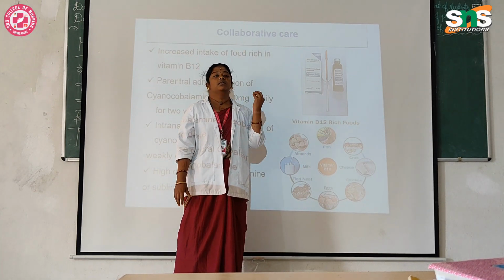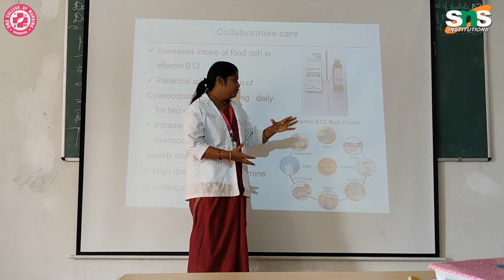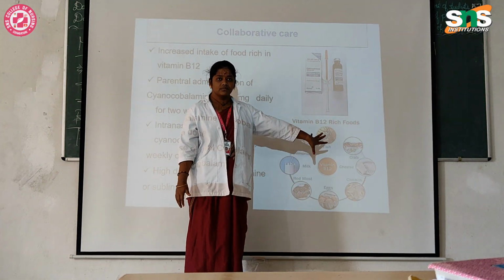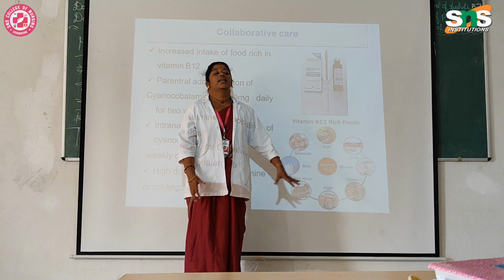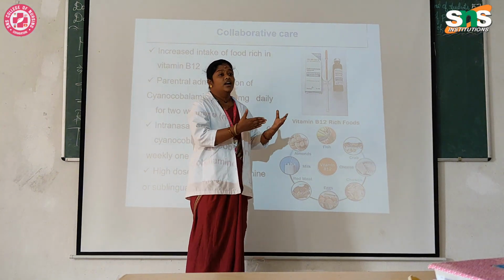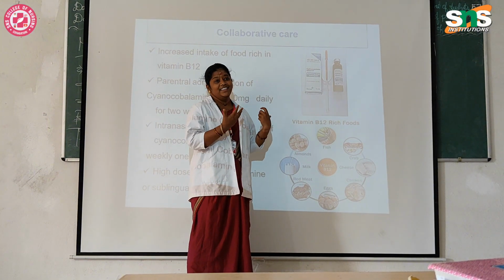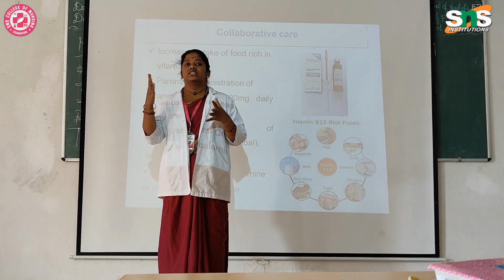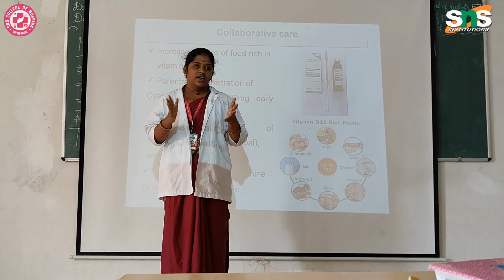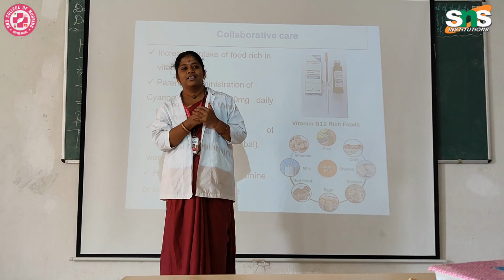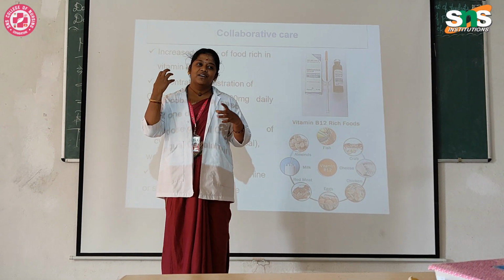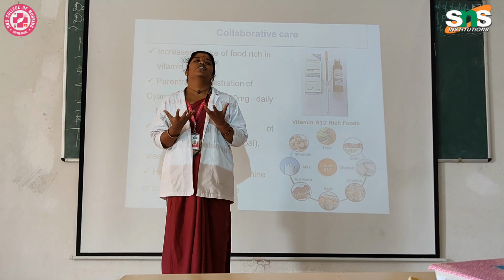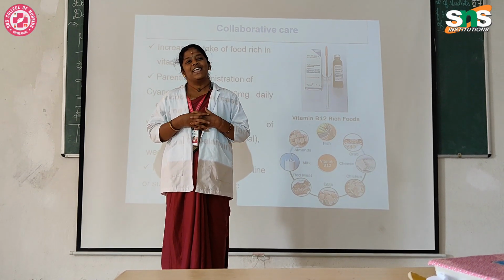Then almonds, you can take more nuts also for vitamin B12 rich diets. Then you may think, I don't have money to buy these things, so you can go for moringa leaves. You can see moringa leaves everywhere in our countryside. You can take the moringa leaves and eat them raw, or you can cook them, or take them like a soup. Thank you.